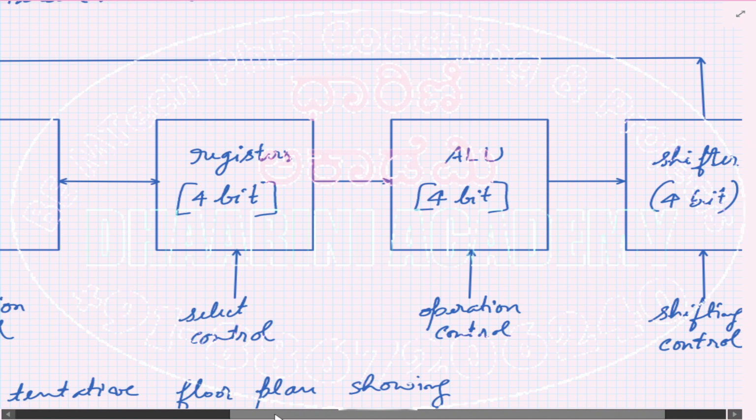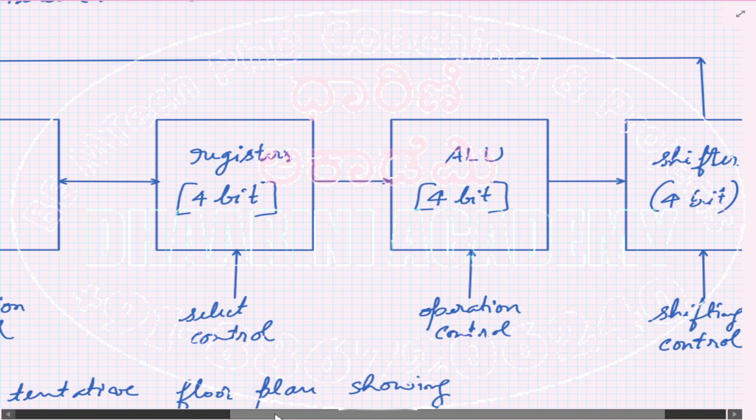Okay, then once you have some data present in the register, it might be required to pass it to the ALU because you want to perform one of the operations which you decide. So how do you do that? You use an operation control. That will be the control signal.